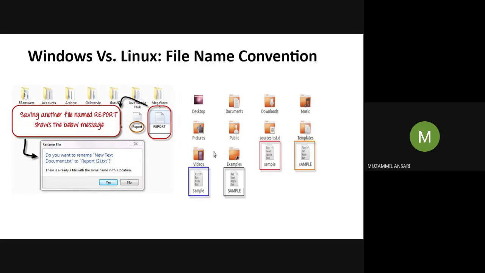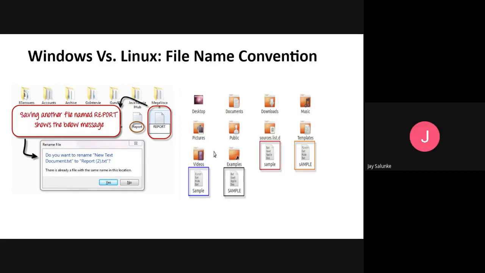Can you see? Yes, ma'am. हाँ, एक में सब कुछ स्मॉल है, लोअर केस, One second, में S is lowercase, rest all is uppercase. Here only S is uppercase, rest all is lowercase, whereas everything is uppercase over here. So can I have this type of naming convention in my Windows operating system?